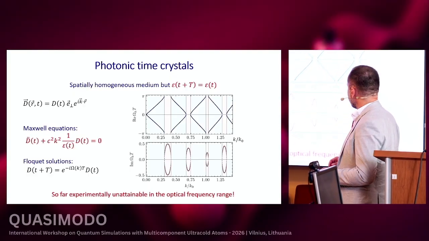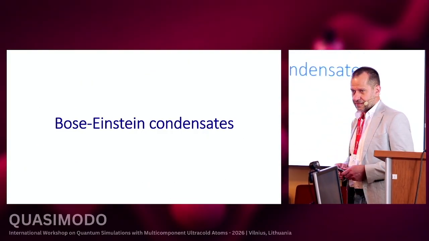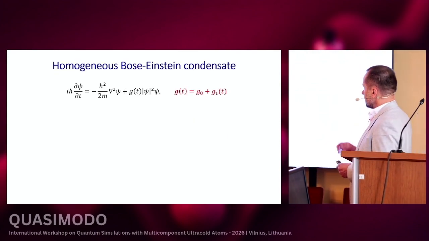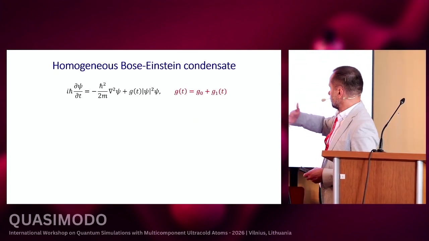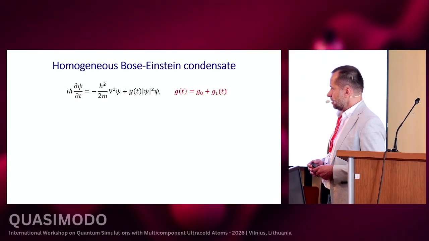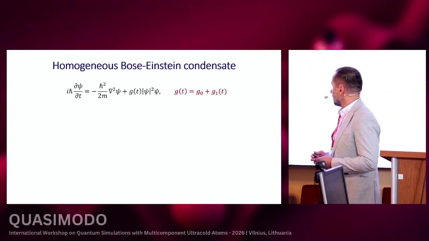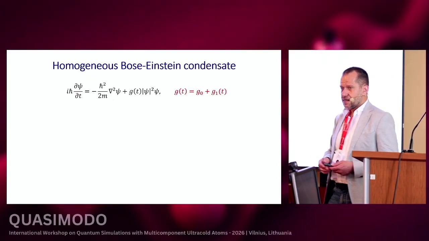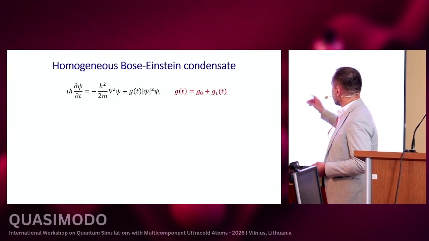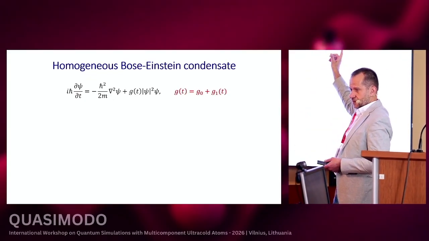But now, Bose-Einstein condensates. Let us consider homogeneous Bose-Einstein condensates. The condensate wave function can be described by the Gross-Pitaevskii equation. But now we assume that the scattering length is changing periodically in time.